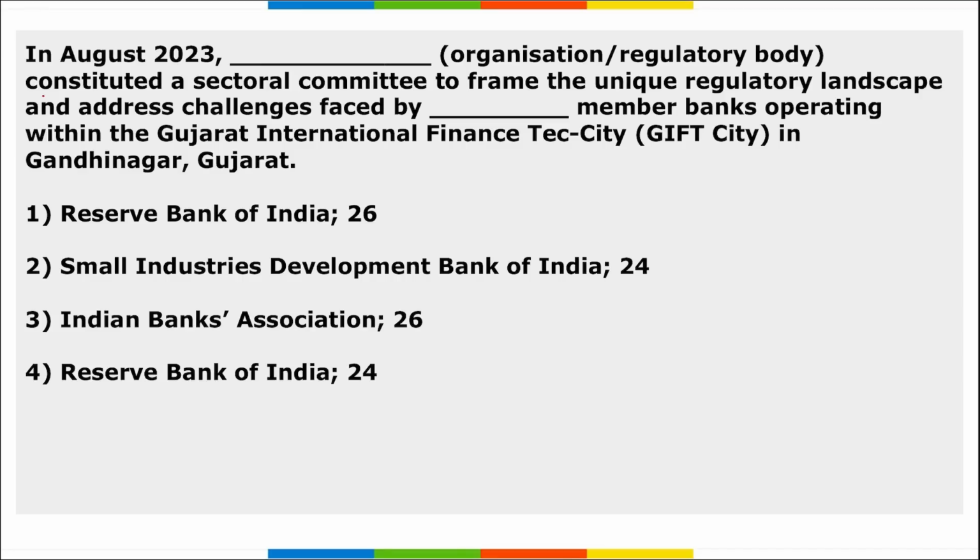Next, in August, the IBA, Indian Banks Association, constituted a sectoral committee to frame the unique regulatory landscape and address challenges faced by member banks operating within GIFT City in Gandhinagar, Gujarat.